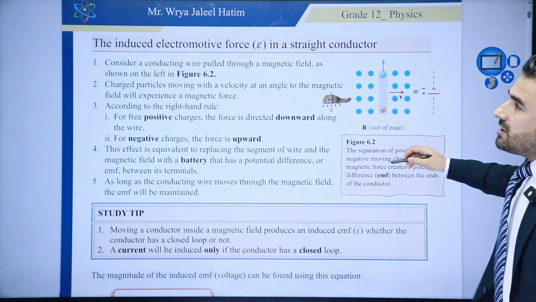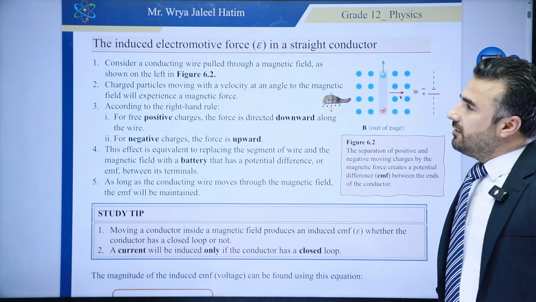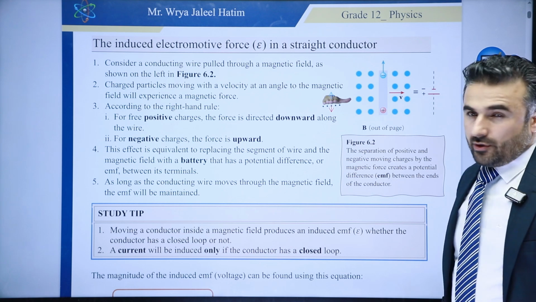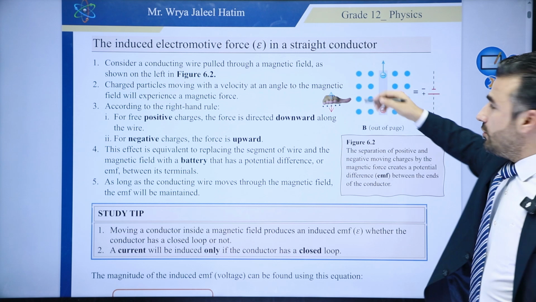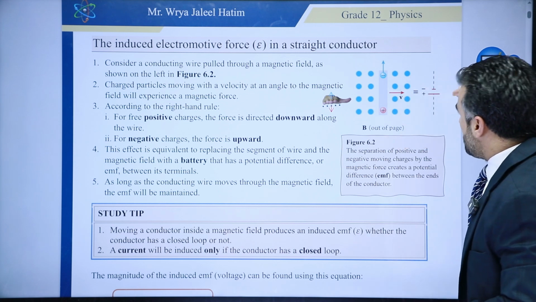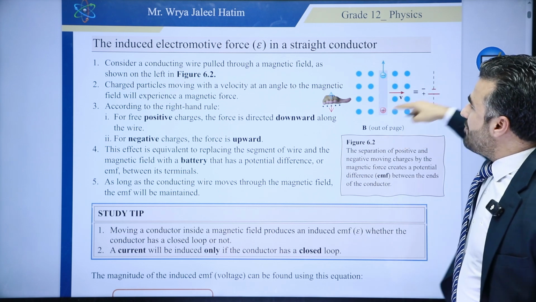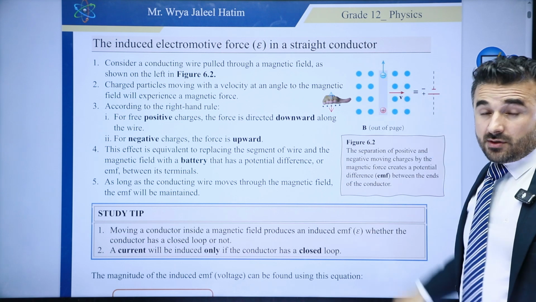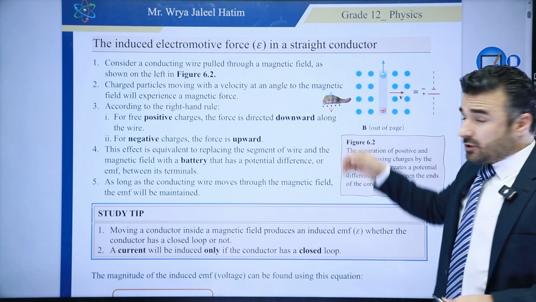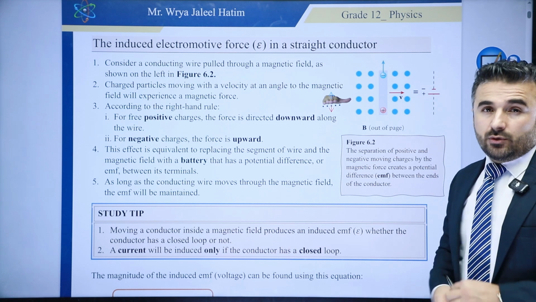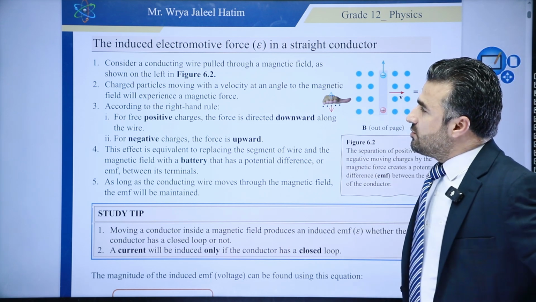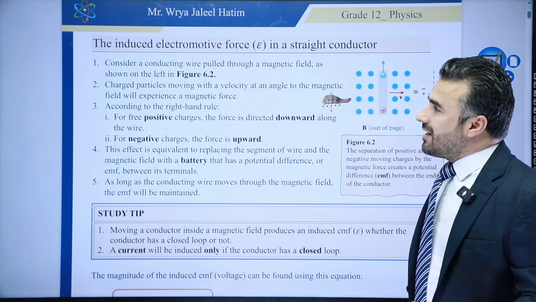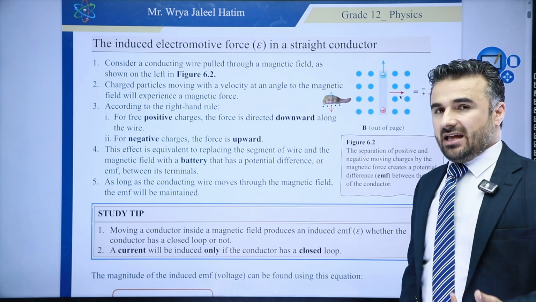Okay, so consider conducting wires pulled through a magnetic field as shown in figure 6.2. Basically we have this conducting wire, which is moved in this direction here. And of course, this is a magnetic field. You can say these magnetic fields are pointing outward, so the direction of the magnetic field is outward, towards you. Charged particles moving with a velocity at an angle to the magnetic field will experience a magnetic force here.